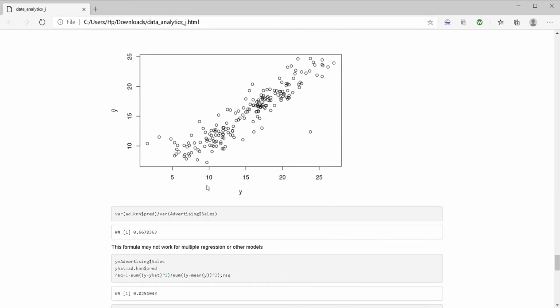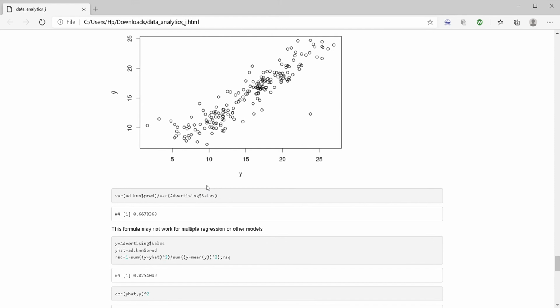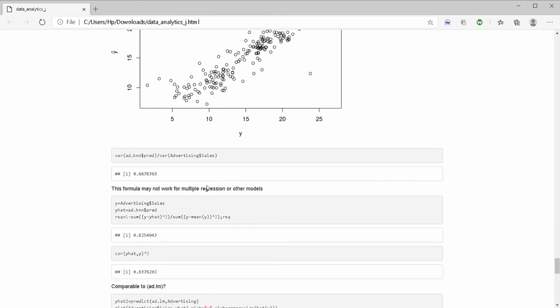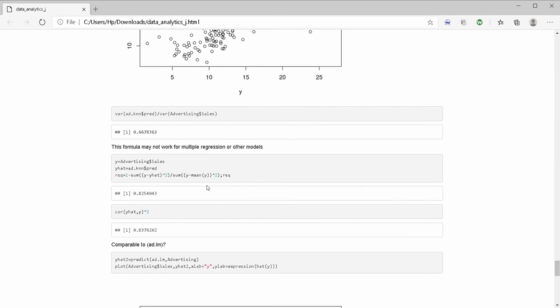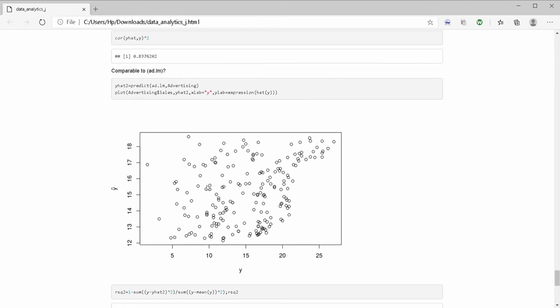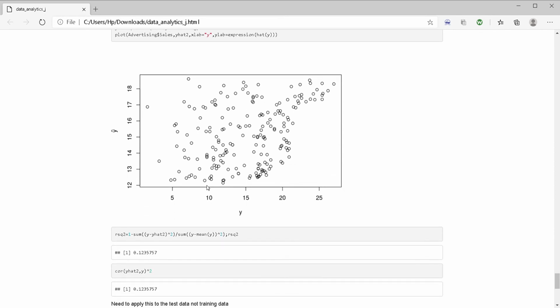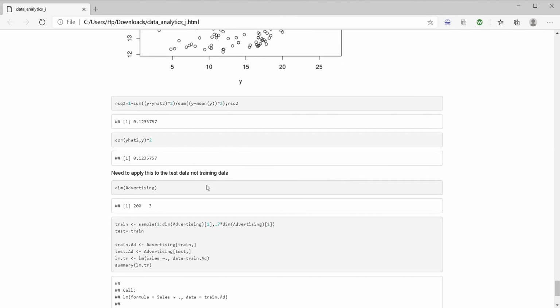So we then find the value of our variance value is 0.667. This formula may not work for multiplication or other models. Now we find the RSQ value, which is 0.825, and the correlation of the RSQ value is 0.83. Now we find if the model is comparable to the linear model. So we find the RSQ value, which is 0.25, which means our model is not fitted well.